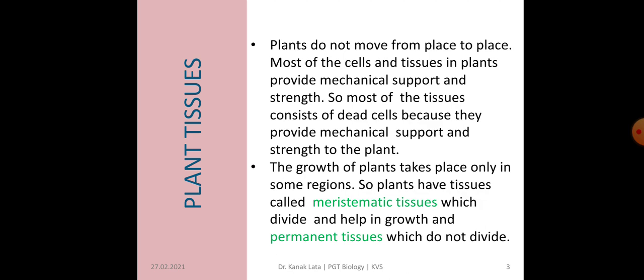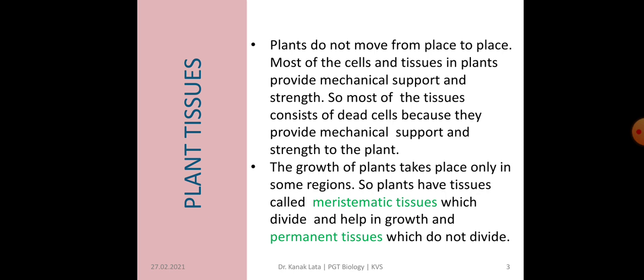Plants, as we know, do not move from one place to another. So most of the cells and tissues in plants provide mechanical strength and support to the plant. So most of the tissues consist of dead cells. Why dead cells? Because these dead cells provide mechanical support and strength to the plant.